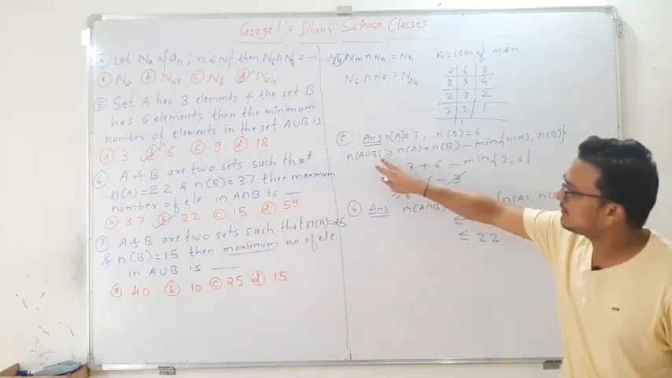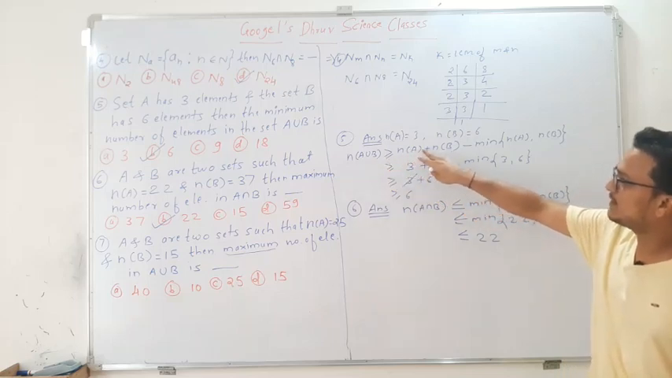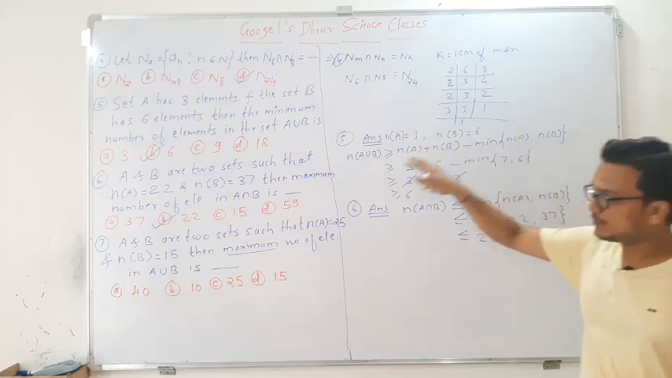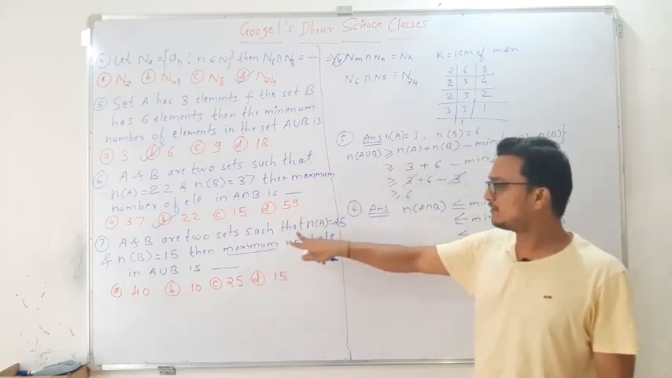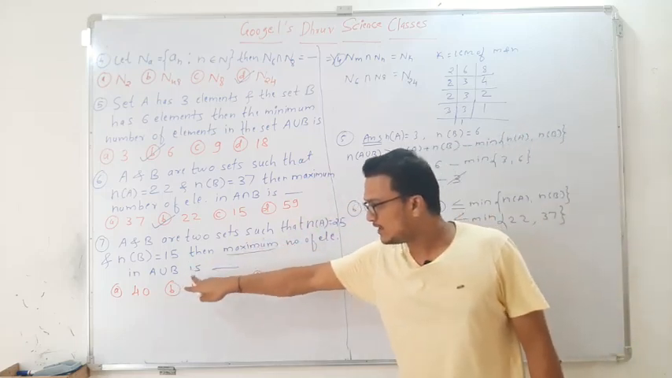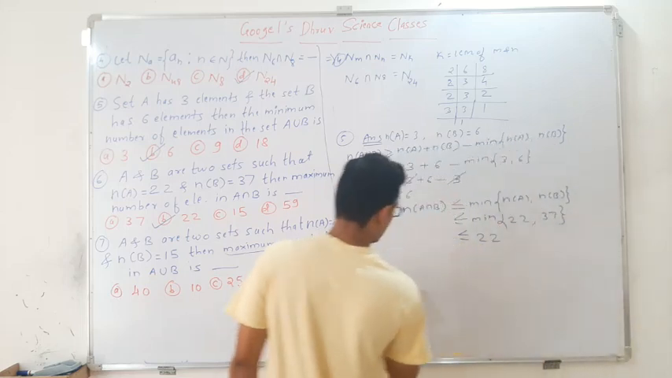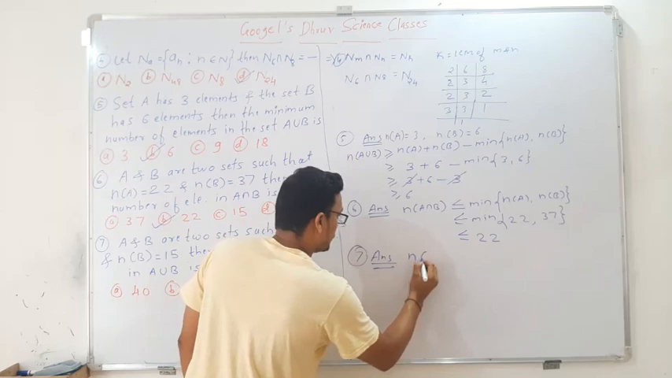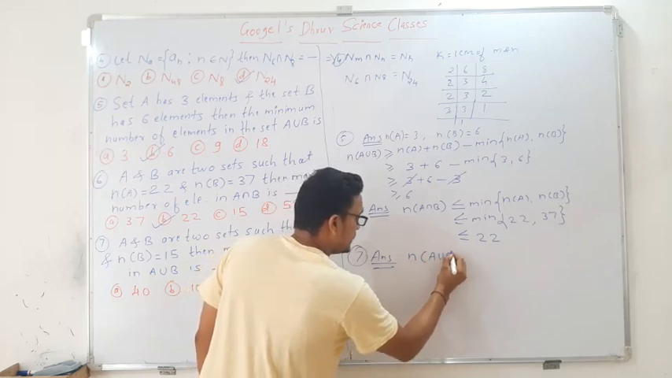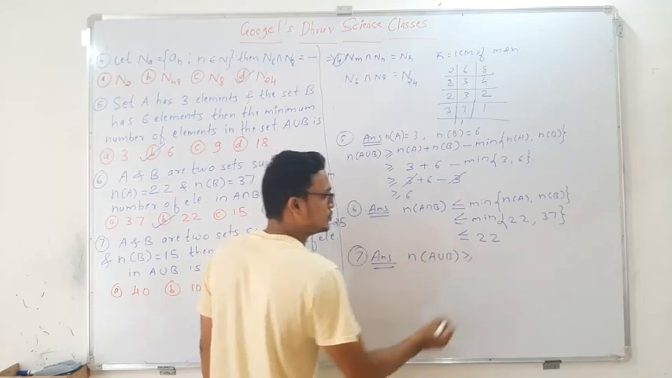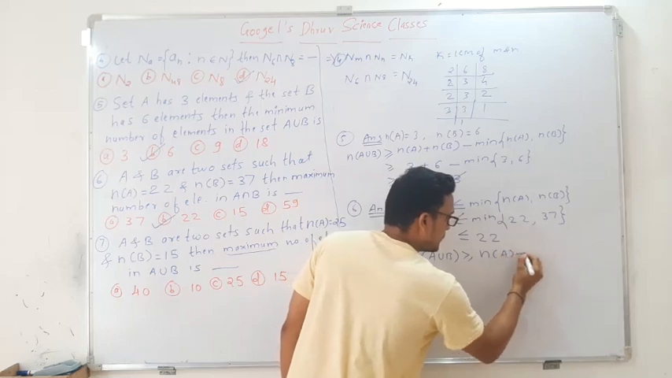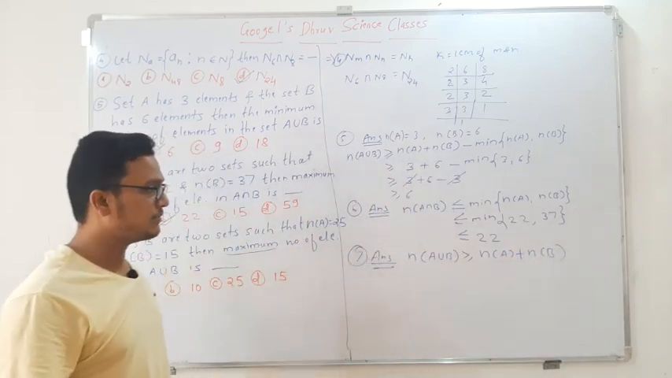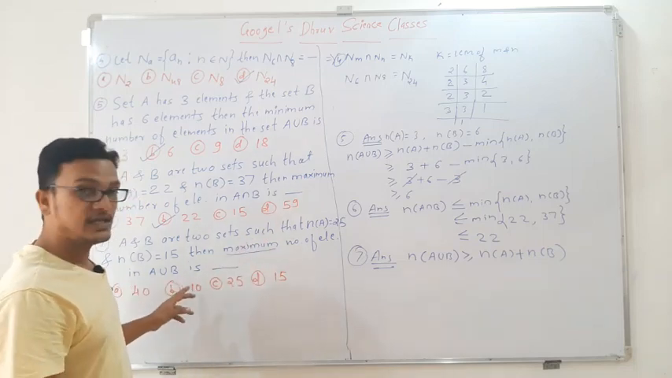Okay, that is n of A union B is greater than or equal to n of A plus n of B minus minimum of n of A and n of B. Suppose we are finding the maximum number of elements present in the set A union B, then the result is n of A union B is less than or equal to n of A plus n of B.